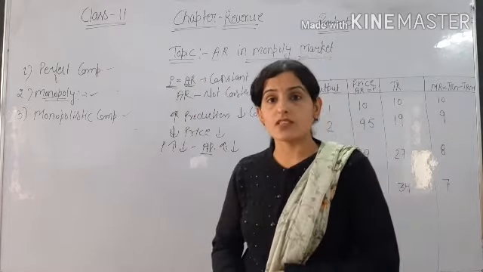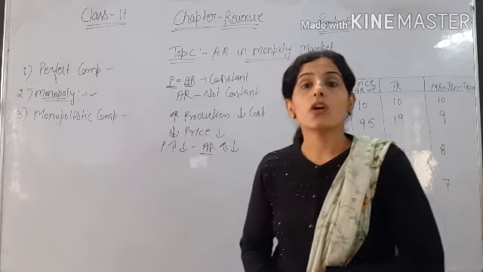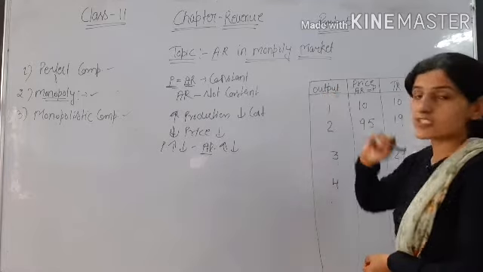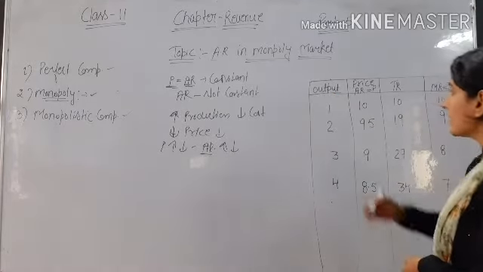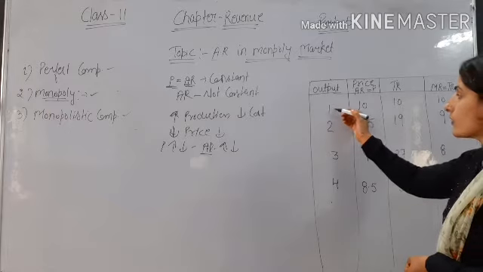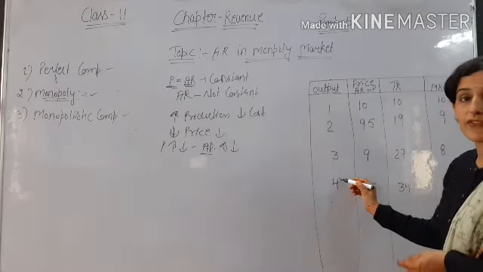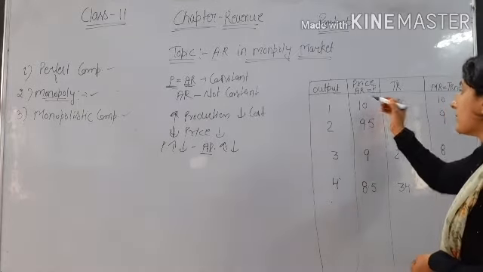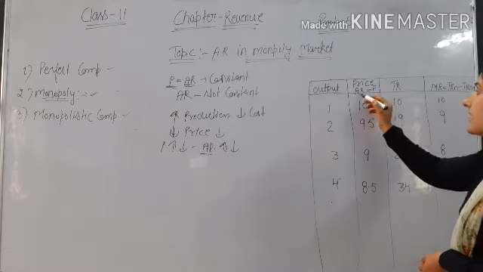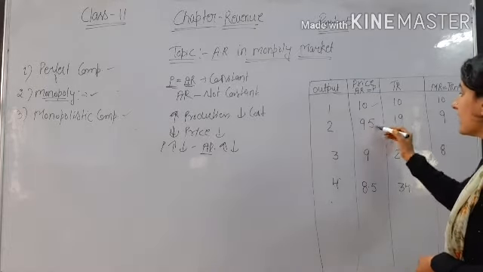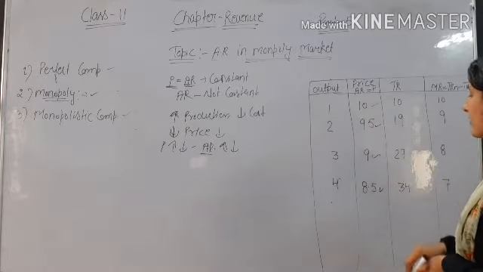We will discuss more with the help of this table. In the table you can see output given as 1, 2, 3, 4, the same as we discussed in perfect competition. Then price, that is average revenue equal to P, is 10, 9, 9, 8.5.